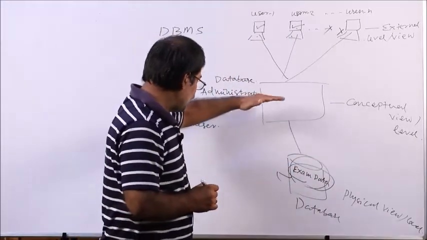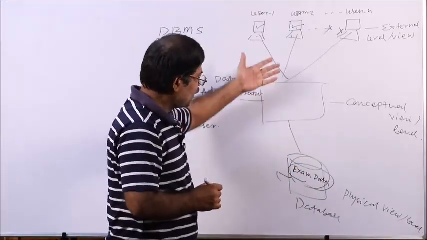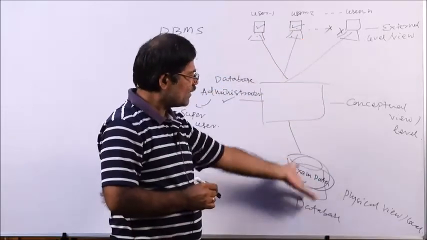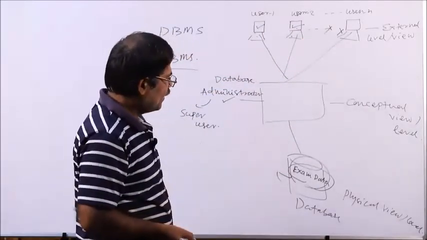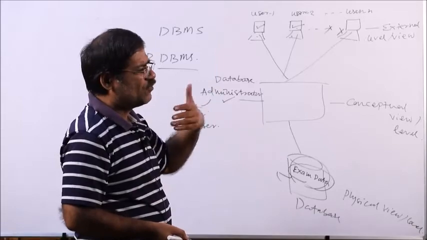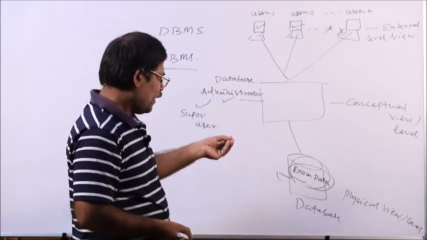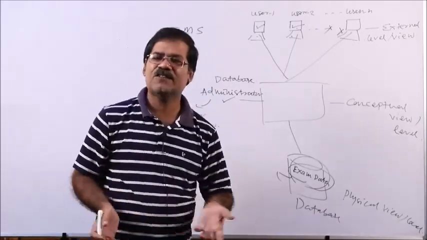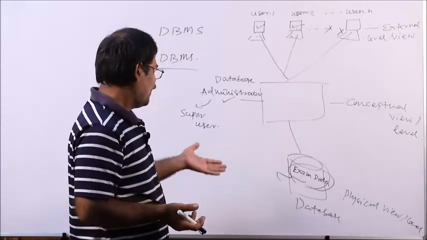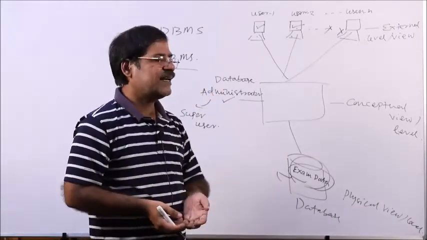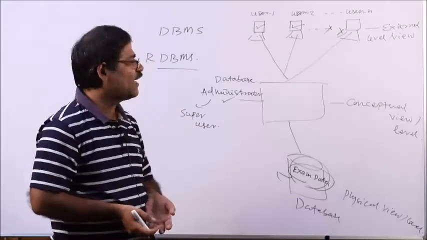If there is no database administrator, then obviously each and every user will access the data from the database, they can update, manipulate, every operation will be performed. So, no secrecy will be maintained. Everything will be open to all. So, that is the 3 level data structure or architecture of database.